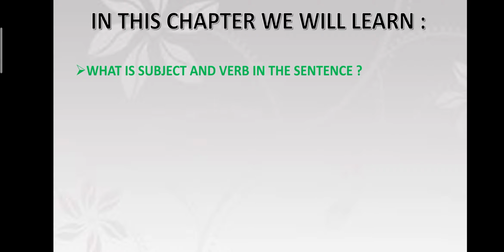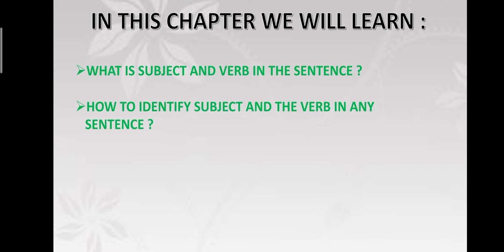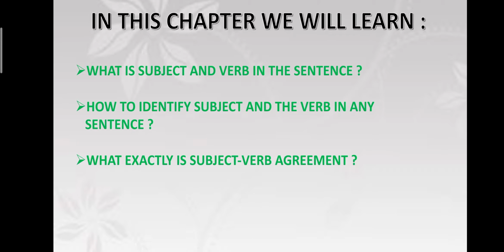To learn about subject-verb agreement, there are some things we should keep in mind. First, we have to know what a subject and a verb are in a sentence. Secondly, we have to know the process of identifying the subject and the verb in a sentence. Thirdly, we have to know what exactly subject-verb agreement is and also the rules surrounding it.